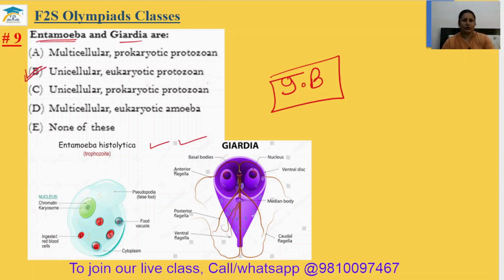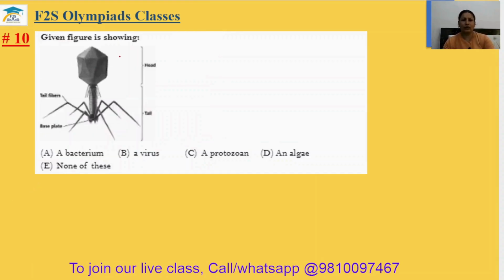Okay. Question number 10. Given figure is showing. So what is this? So this shape has a virus. Okay. This is the shape of a virus. So 10th answer will be option B.